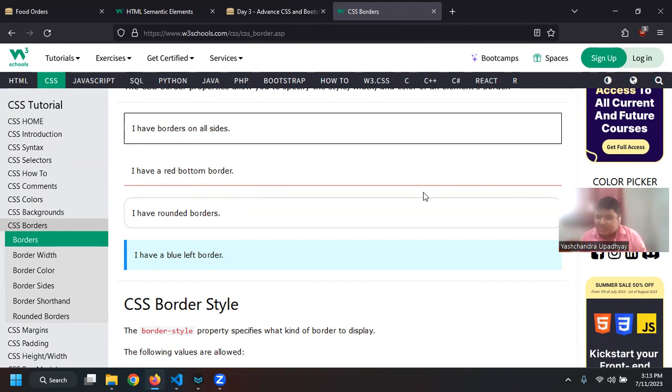We can do that by using JavaScript, where we can change the size of the border, like 1 pixel to 2 pixels. But we can also set border bottom style, border top style, border left style, and border right style, and then set the color, the size of the border, as well as what kind of style we want.